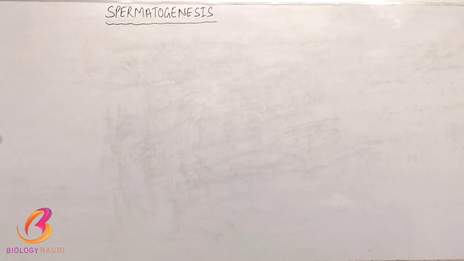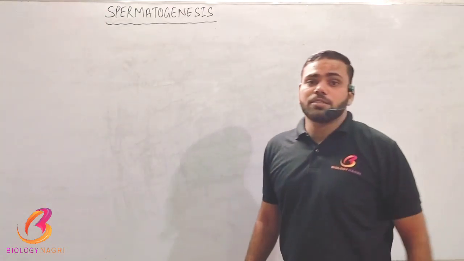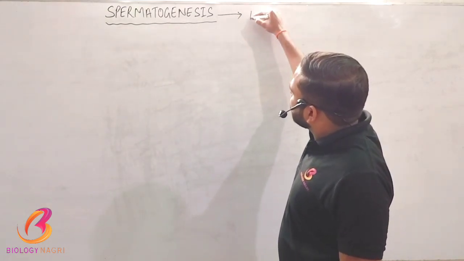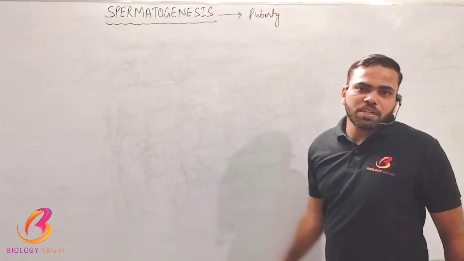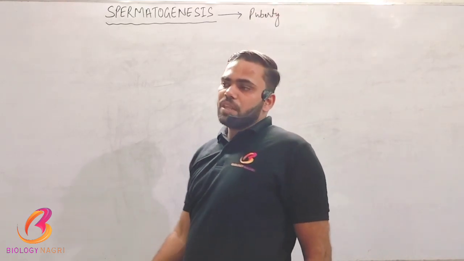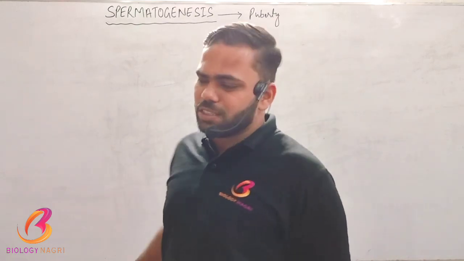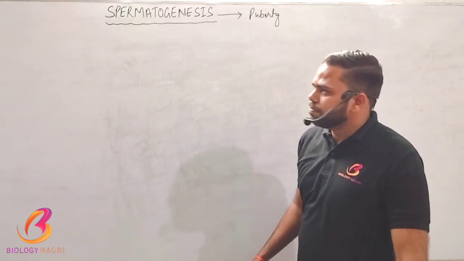This process of spermatogenesis is going to start when the male hits puberty. What is puberty? Puberty is the onset of sexual maturity. When the age of a male hits puberty, which is 13, 14, 15, this is the age range.